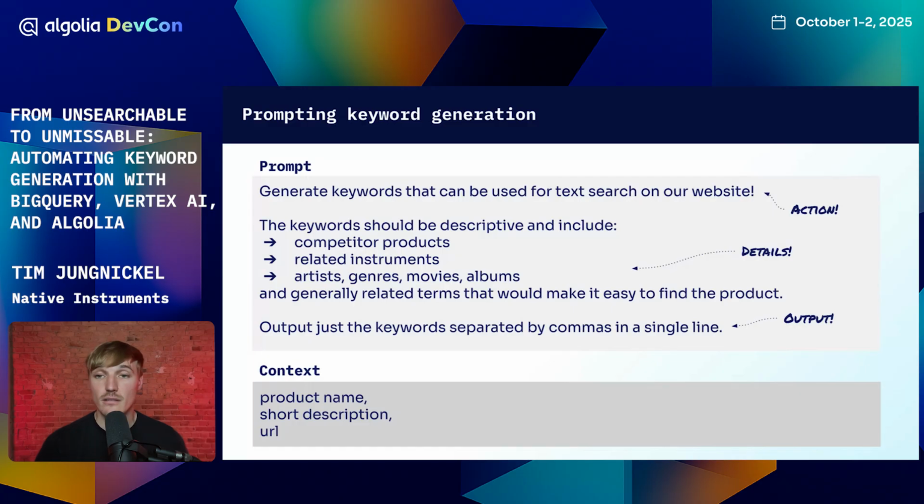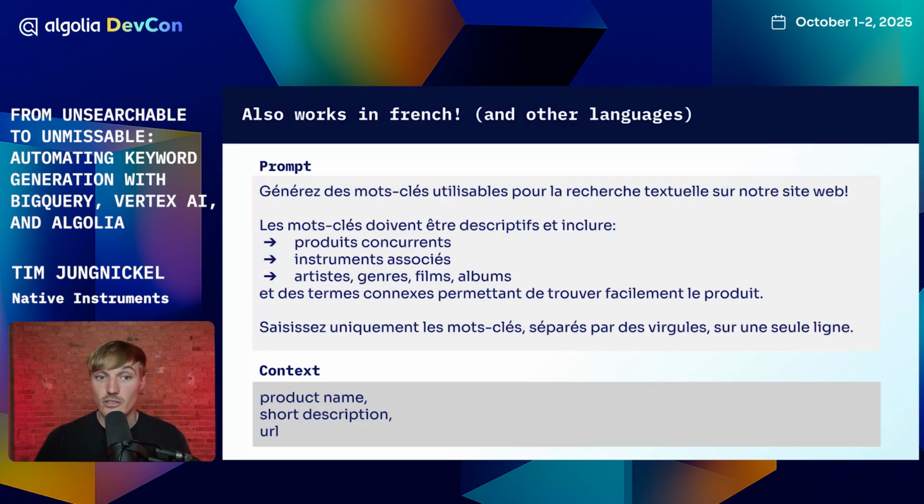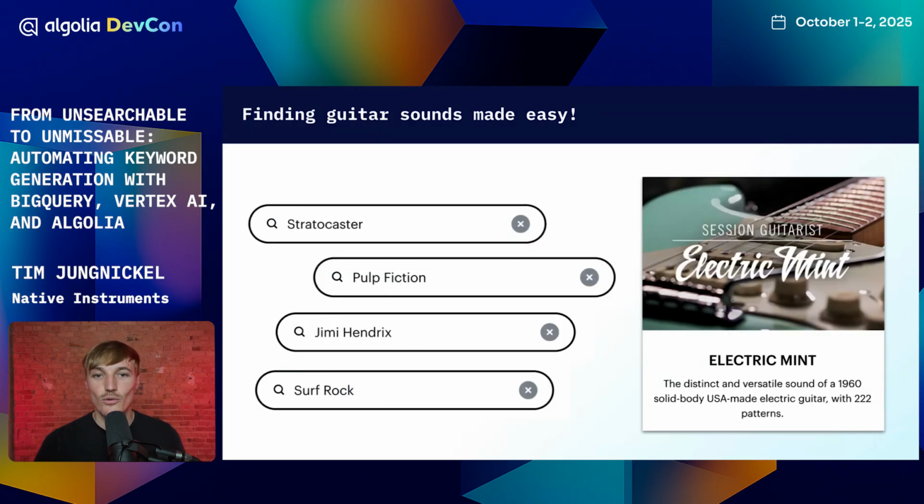And this very prompt not only works in English, of course, it also works in French. I mean, I don't understand French, unfortunately. But the good news is it also picks up the French context. So running this will not just translate over the same keywords, it might create different ones that are more applicable to French language. So the artists, genres, films, and albums might be more French than for the English language, which we found quite interesting.